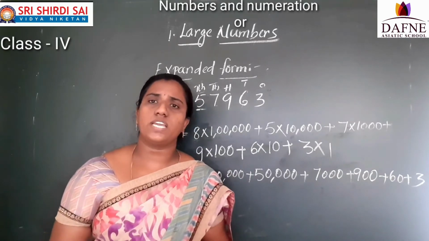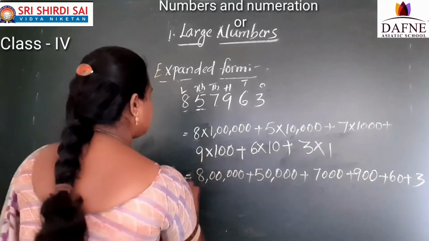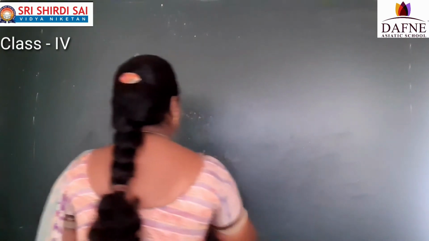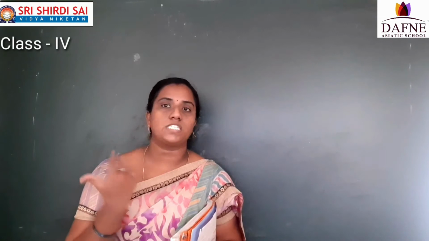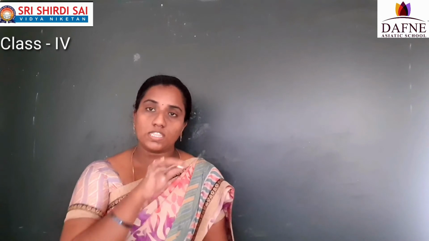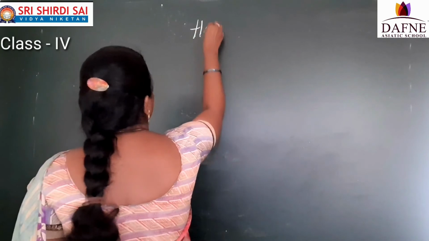Now today's homework. Home task I have to give now. Up to now, what we learned about the Indian system: how to write a number in the Indian system, how to read the number, how to write the number name, what is meant by place value and face value, and just now the expanded form. All this we learned. So today's home task is on this only. I am going to give the home task.